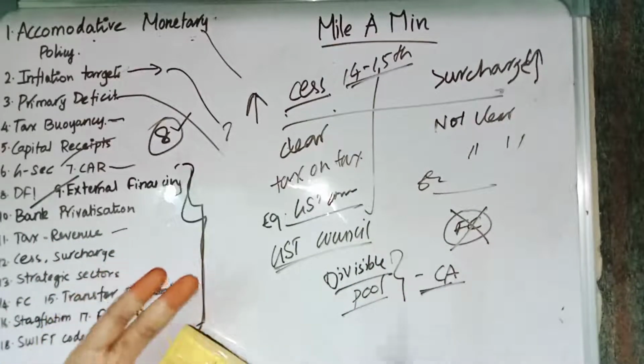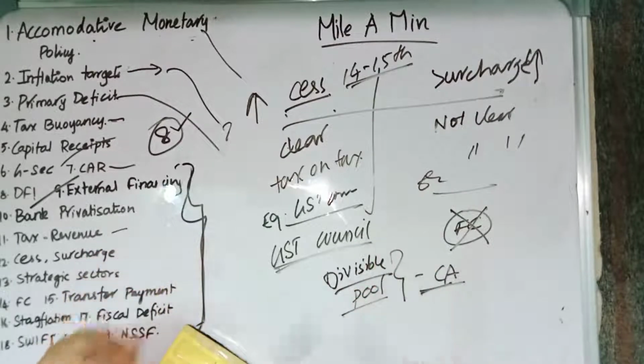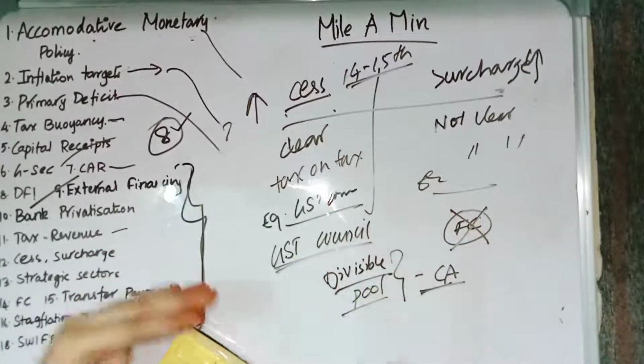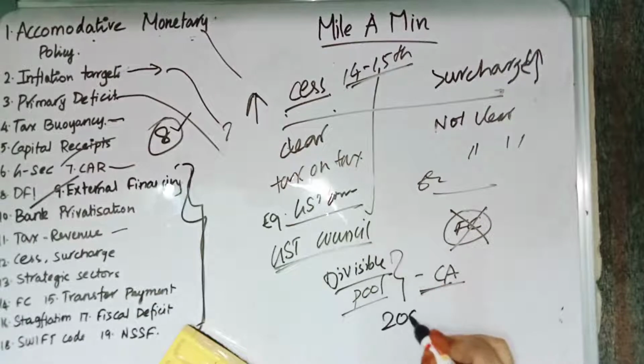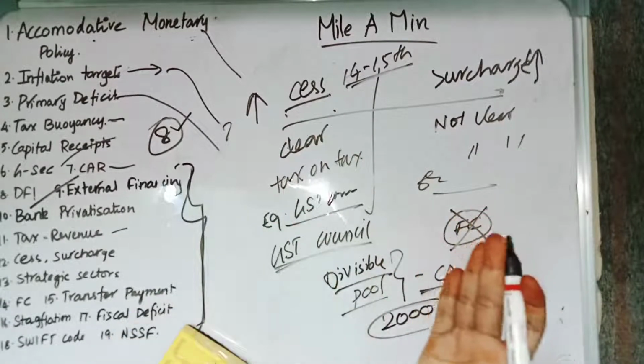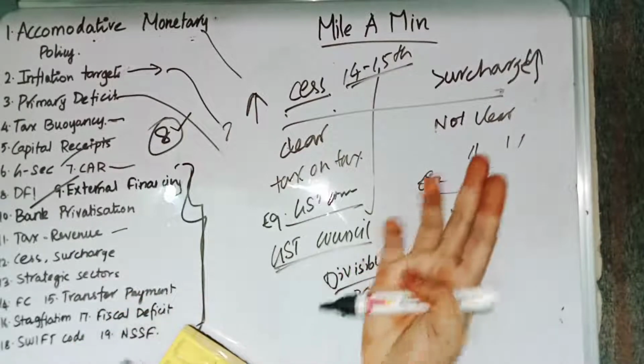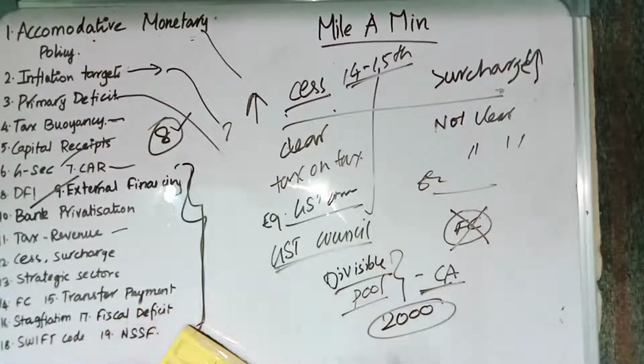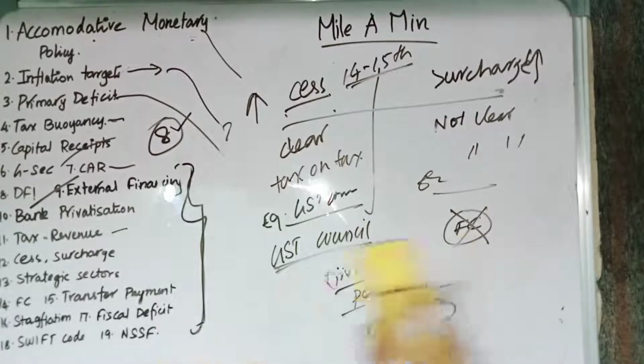In 2000, a constitutional amendment was done to keep cess and surcharge outside the divisible pool. Now, if you want to bring them into the divisible pool, you should do a constitutional amendment. That is an important fact.